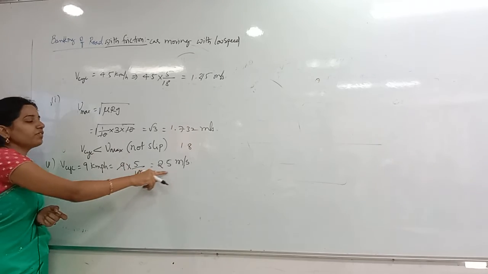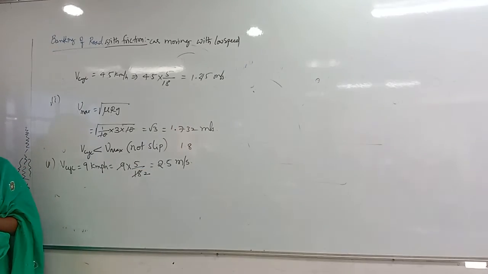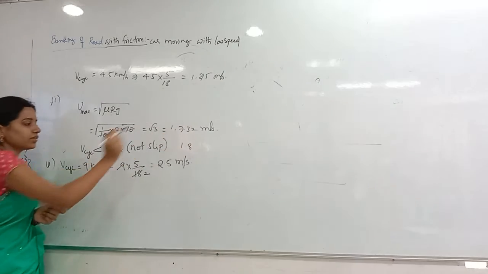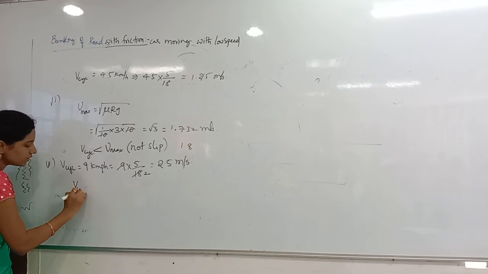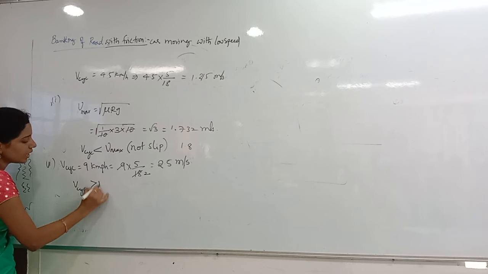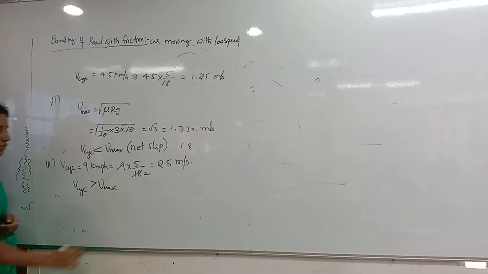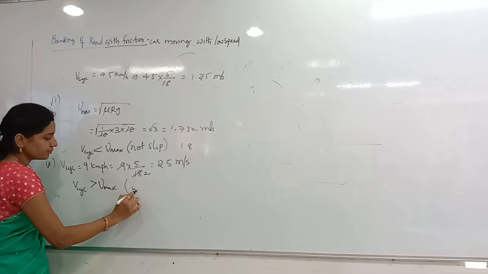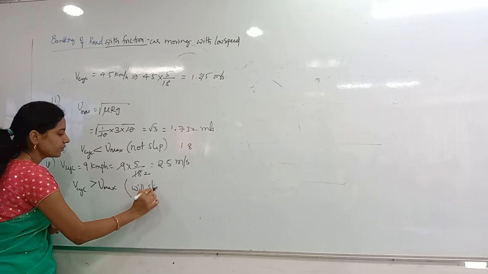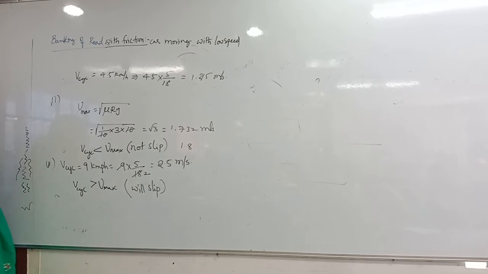Now the man is moving with 2.5 meter per second. Our safest velocity is how much? 1.732. So the velocity of the cyclist is greater than the maximum safest velocity. So what happens? He will slip. He will slip. That's it.